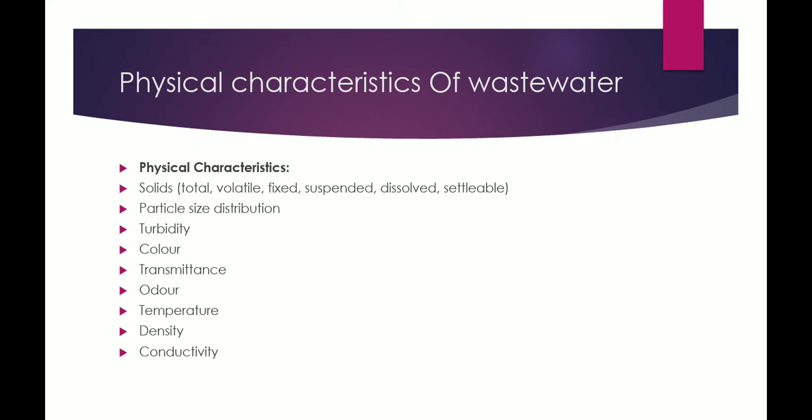Now let us look at the physical characteristics of wastewater. Basically, we determine solids. Solids are of different types: total, dissolved, suspended. They may also be volatile, fixed, settleable. Then particle size distribution, to assess the performance of treatment processes. Turbidity tells the quality of wastewater. Color tells the condition of the wastewater, whether it is fresh or septic.